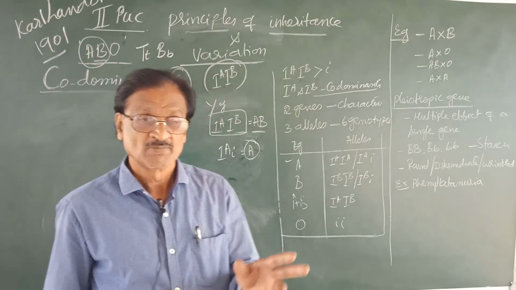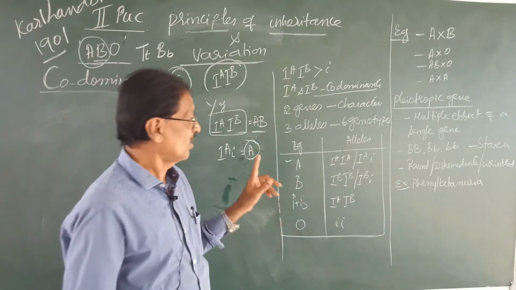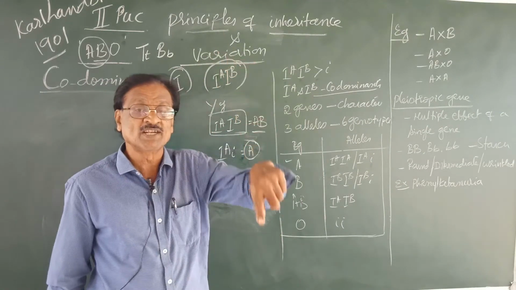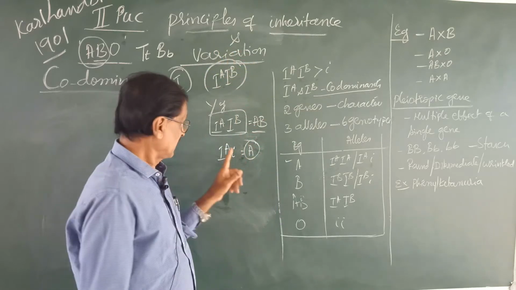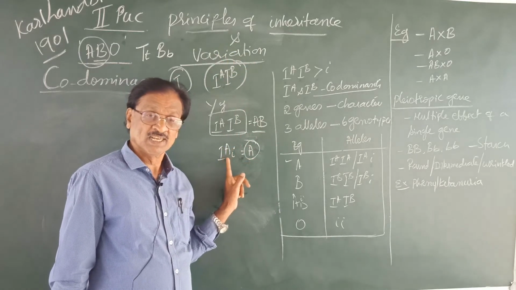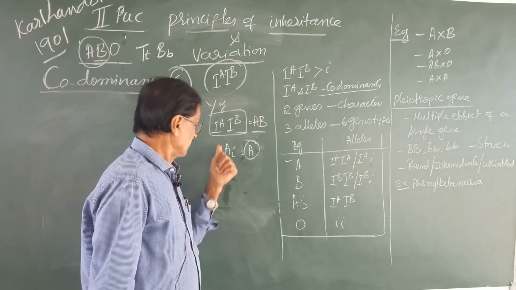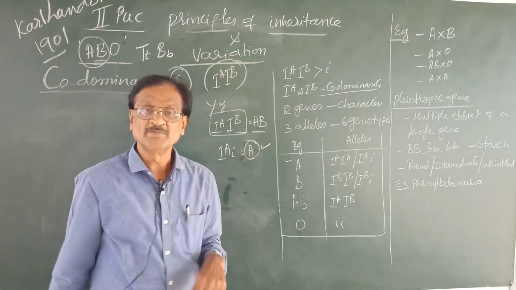Why? Because IA is dominant over small i, just like capital T is dominant over small t. As a result, the character controlled by small i is not expressed here. Only the character controlled by IA is expressed. Therefore, the blood group is A.